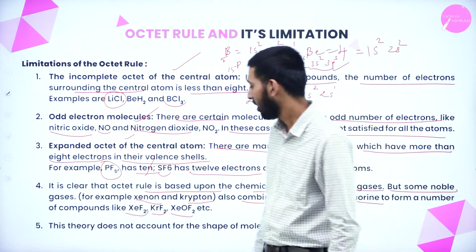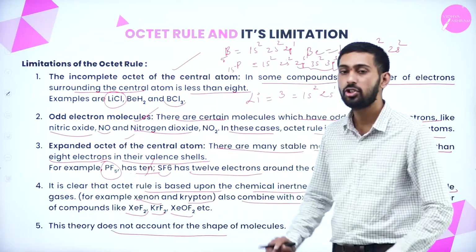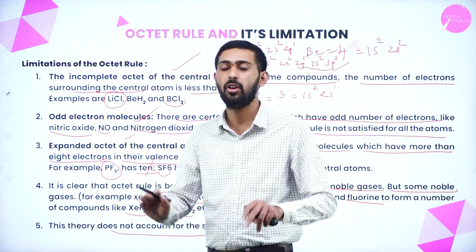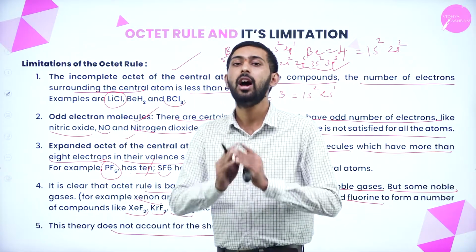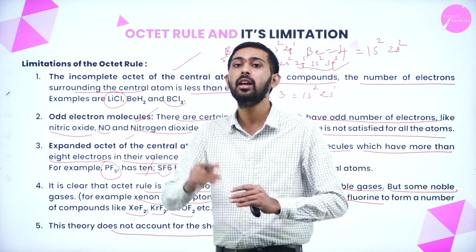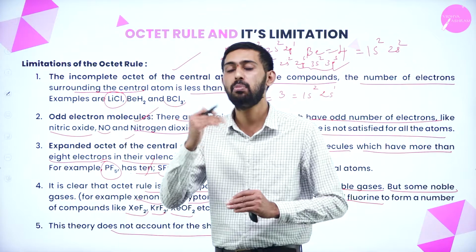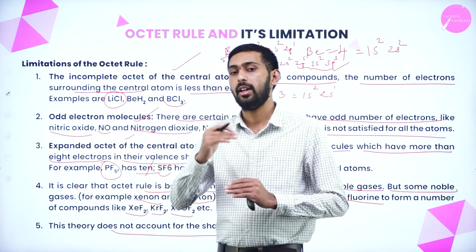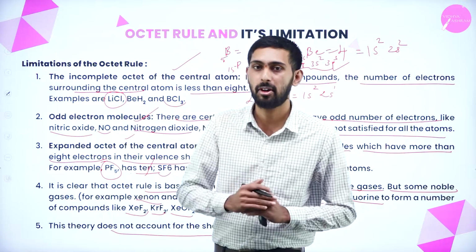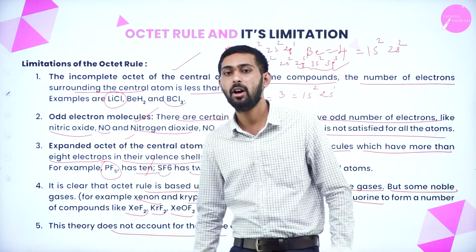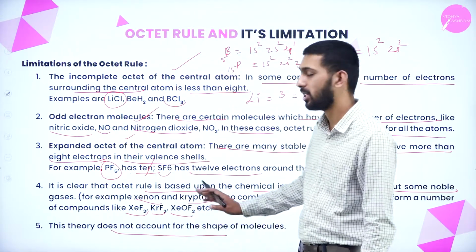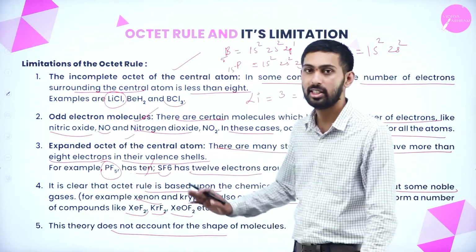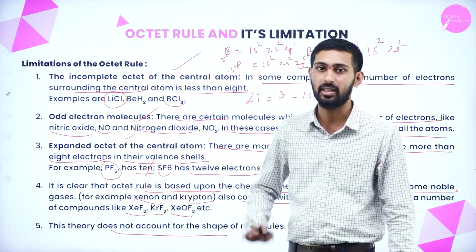Next thing is that this theory does not account for the shape of the molecule. The octet rule does not explain the shape of the molecule. It explains only how many electrons are present in the valence shell and for which type of elements it is applicable. It is applicable for elements which have an even number of electrons, not an odd number, and it does not explain the shape of the molecule. And the octet rule is always based on chemical inertness.